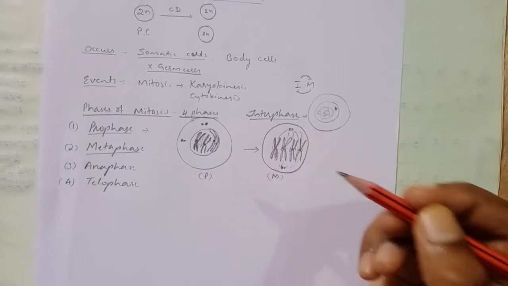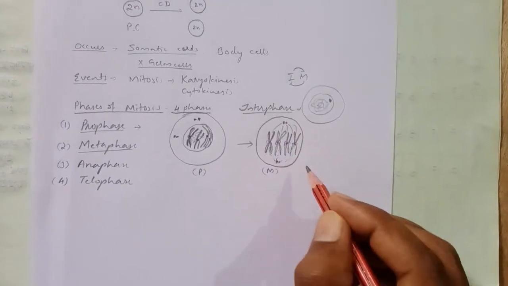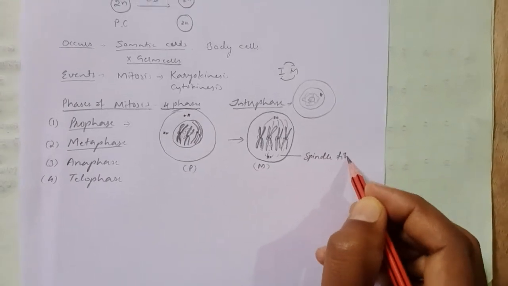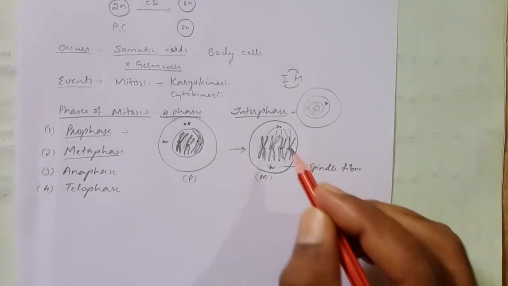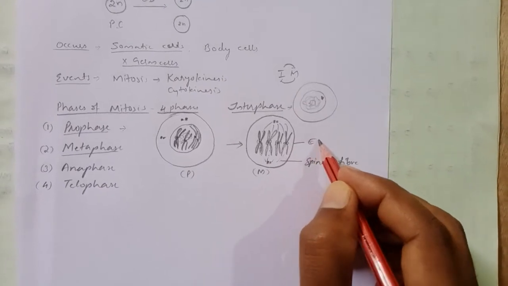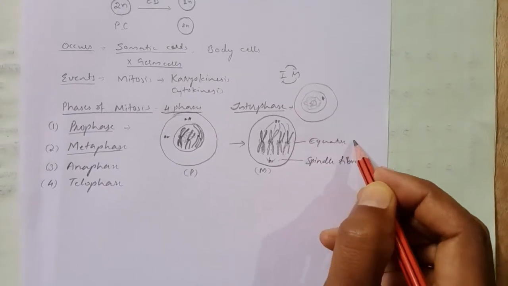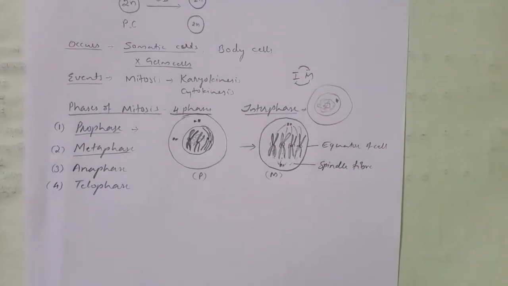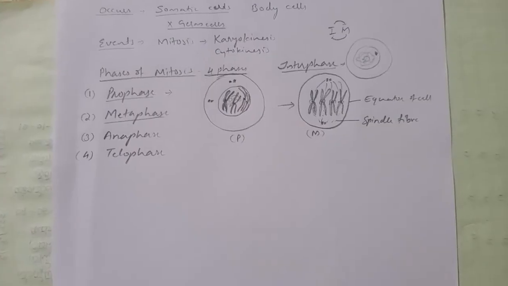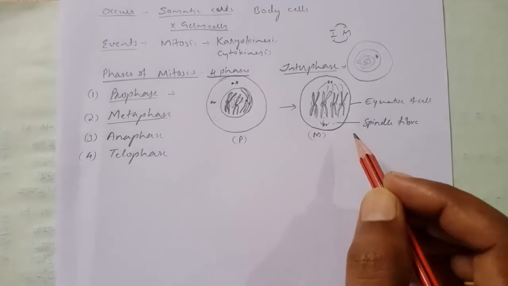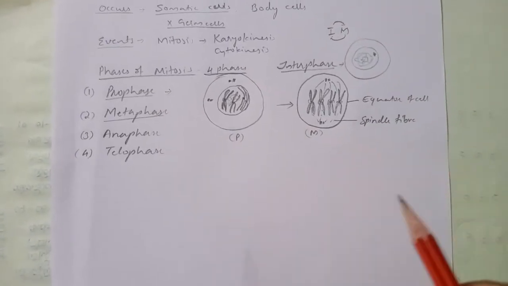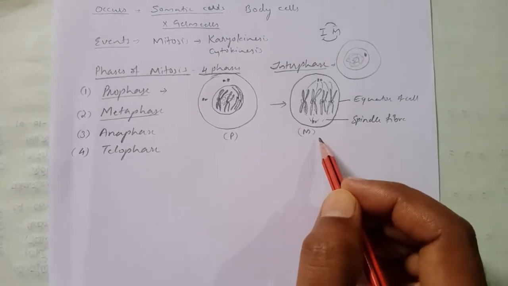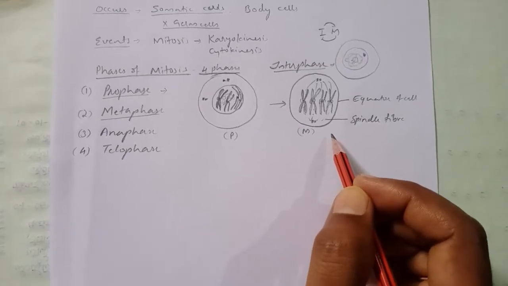These are the spindle fibers, so you can mention here, these are spindle fibers, right? And this is the equator of the cell, or cell equator we can say. Yes, metaphase is the second phase, so you can remember, and a short phase we can say, so it may finish in 2 to 10 minutes.